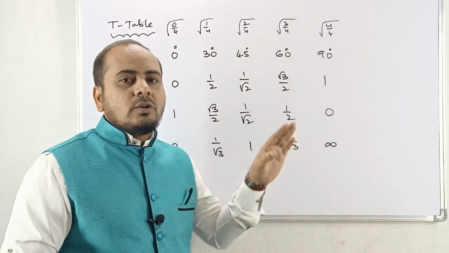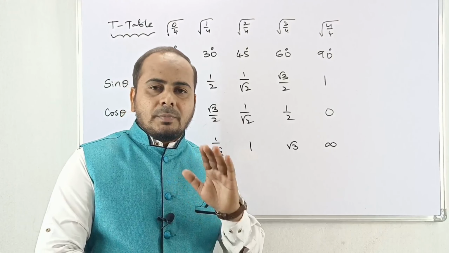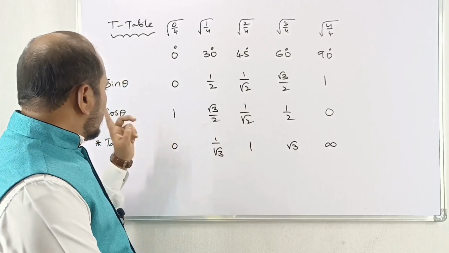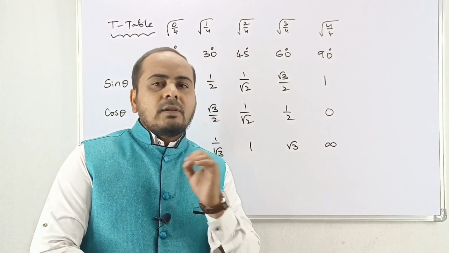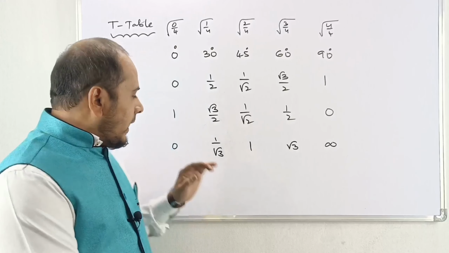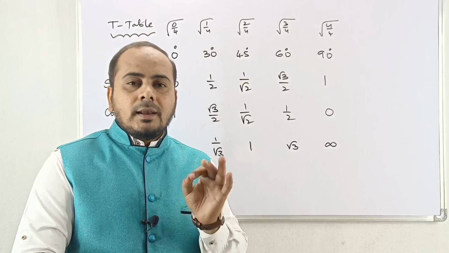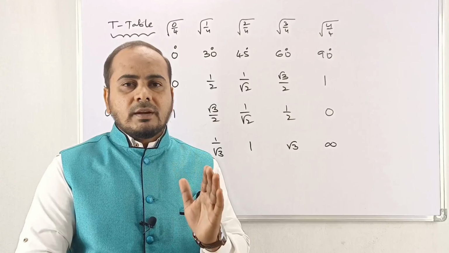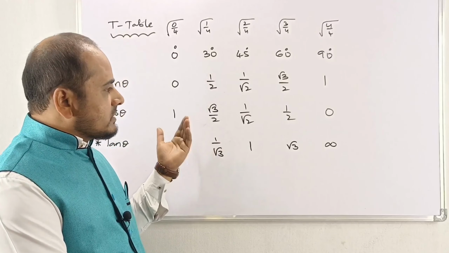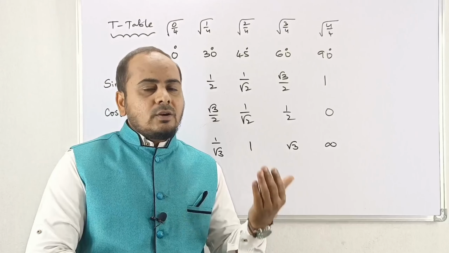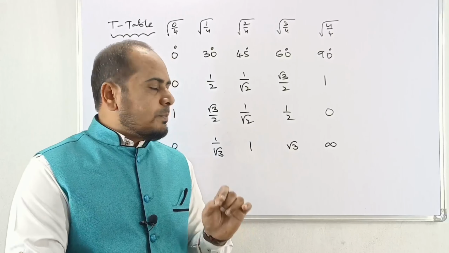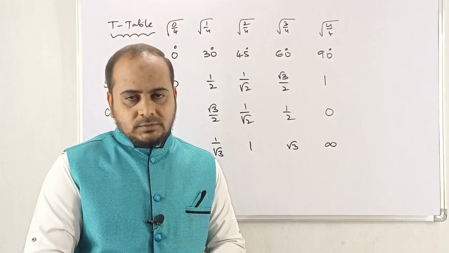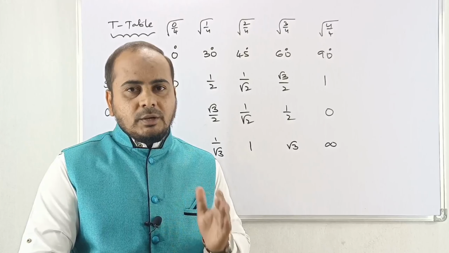First sin theta I used to give for 10 minutes. They will prepare perfectly. I will ask some students randomly, and after that I will give cos theta on the board. Again they will copy it and prepare it, and then I will come to tan theta. Like this, within half an hour they will be perfect. But you people are very perfect, and some members are already perfect, but once again you have to repeat it. Until and unless you prepare sin cos tan perfectly, you don't go for cosec sec cot. Hope you understand what I mean to say.